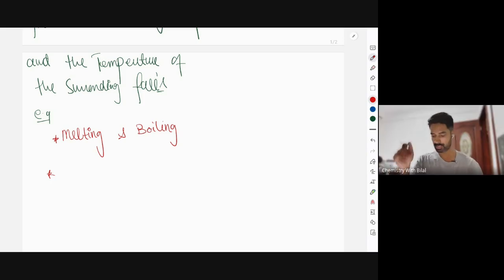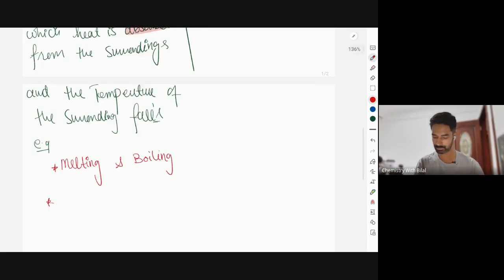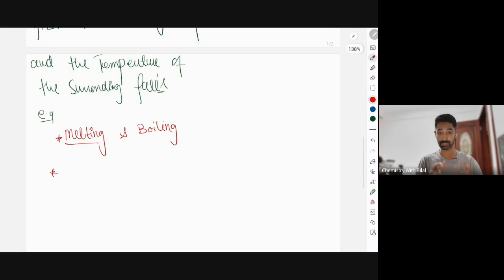All right. So the example of endothermic reaction is melting. In melting, heat is absorbed by the solid particle to become liquid particle, and further the liquid particle absorbs energy to get into gas, and the process is called boiling. But the more important example is, I want everyone to note this, bond breaking. Whenever we break the bond in any reaction, energy is always used to break the bond.